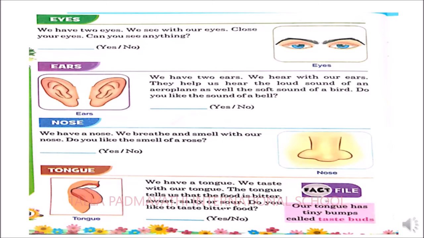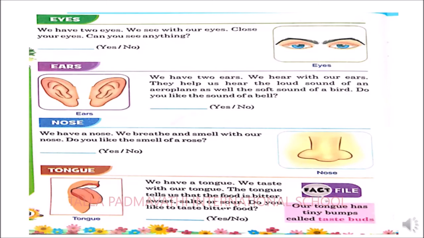Next comes the ears. We have a pair of ears. That is, we have 2 ears. What are these used for? These ears are used for hearing. Are you able to hear my sound? Yes, because you have ears. So that is the reason you are able to hear my sound.